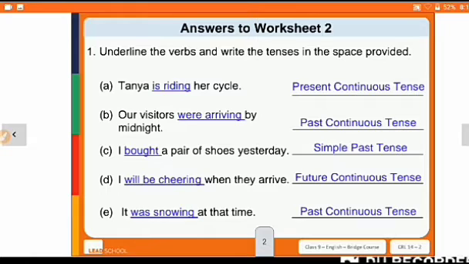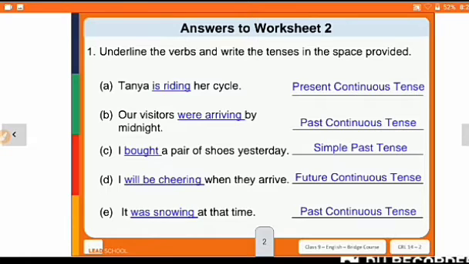So the verb is not there in the blank, actually Tanya is riding her cycle, but the highlighted word is riding. So what does it show? It shows that it is our verb, because what is the question? Read it again. Underline the verbs. हमें जो क्वेश्चन दिया गया है उसमें जो कुछ वर्ब है, उसके नीचे लाइन करनी है, and we will indicate the tense in the space which is provided.